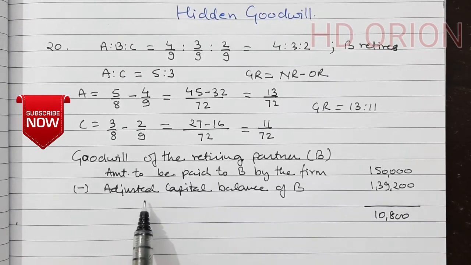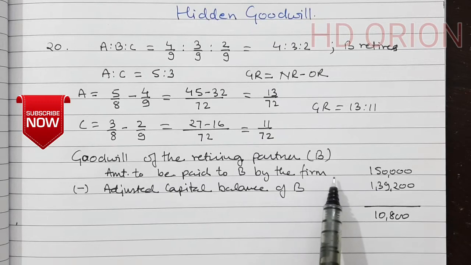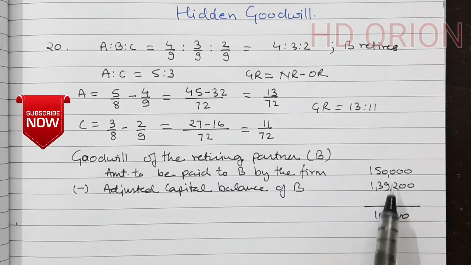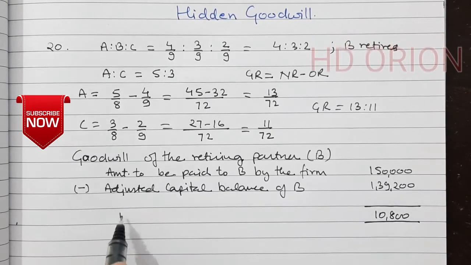It means the capital balance says that B should get rupees 1,39,200, but the firm is paying him 1,50,000. So 10,800 extra which is paid to the retiring partner is his portion of goodwill, B's goodwill.